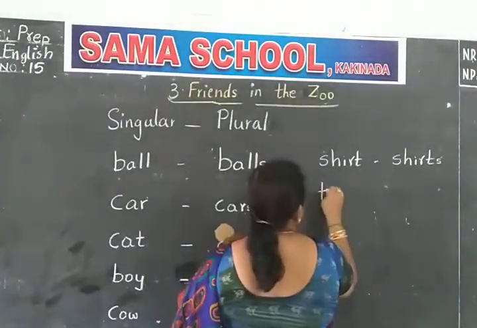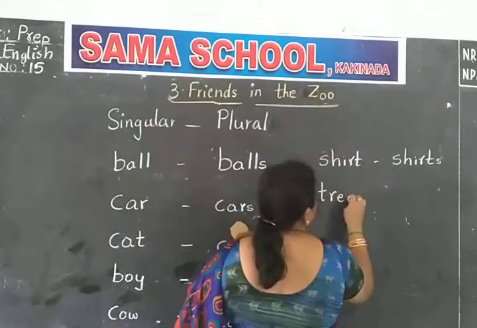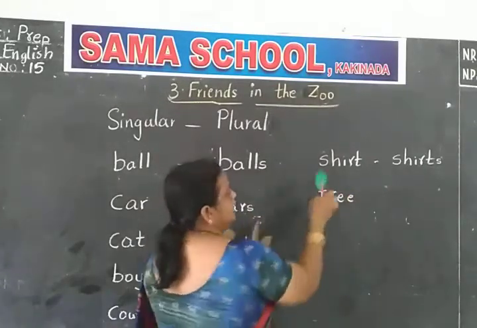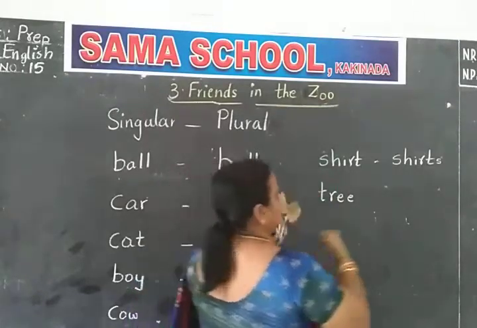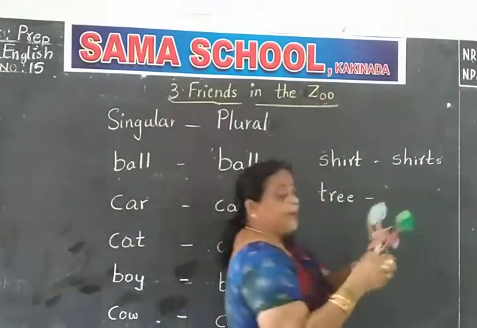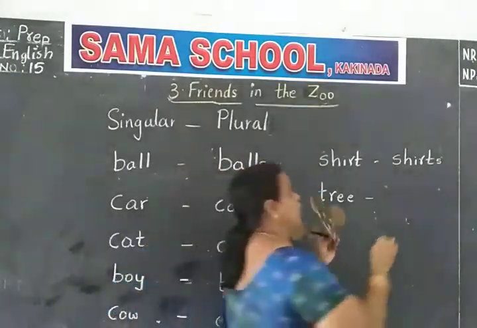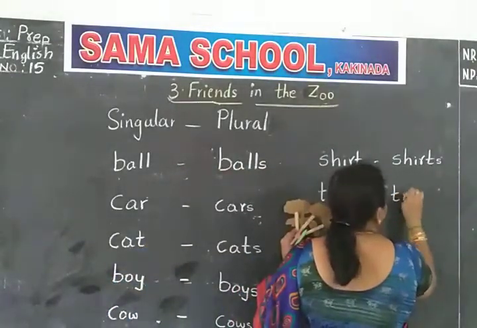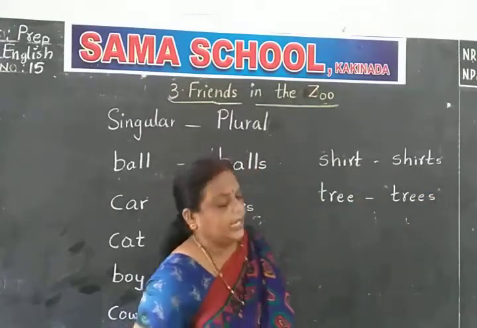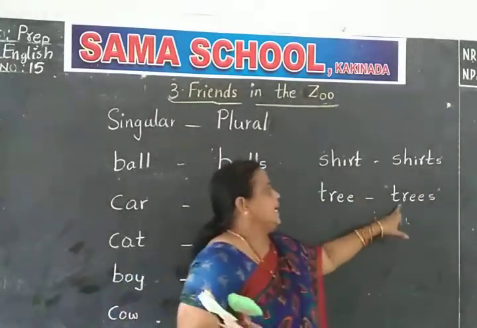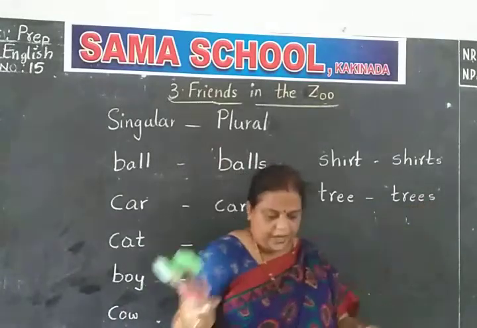Tree. T-R-E-E. Tree. If it is one, we say tree. Then if many, what you say? Trees. T-R-E-E-S. Trees.